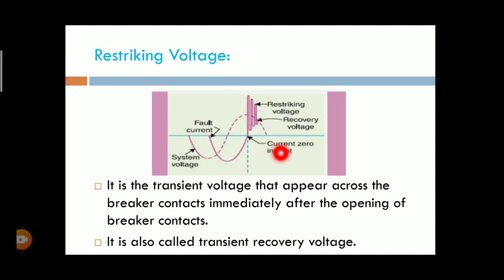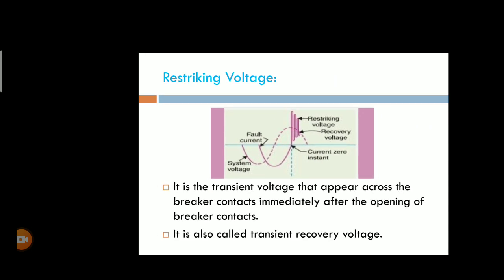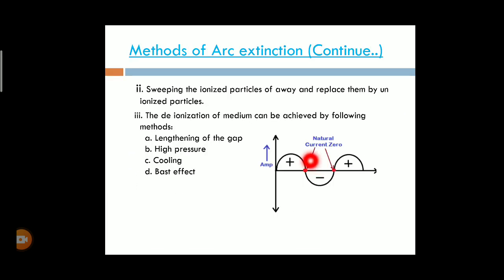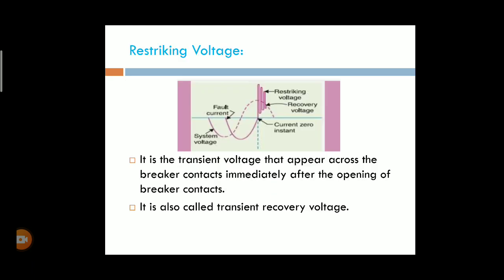The current zero instant is observed in each and every half cycle. These are the natural current zeros, and at the natural current zero we automatically observe the arc reduction process. After the current zero interruption, some transient voltage is obtained. That transient voltage is known as the restriking voltage.